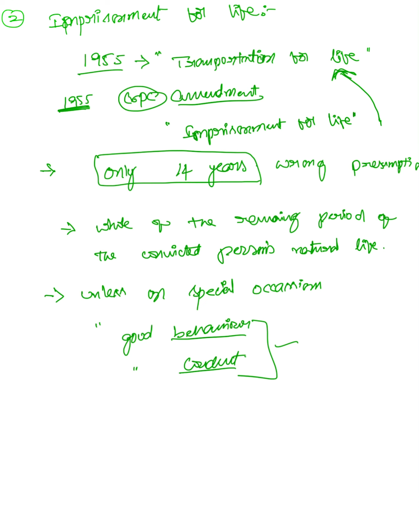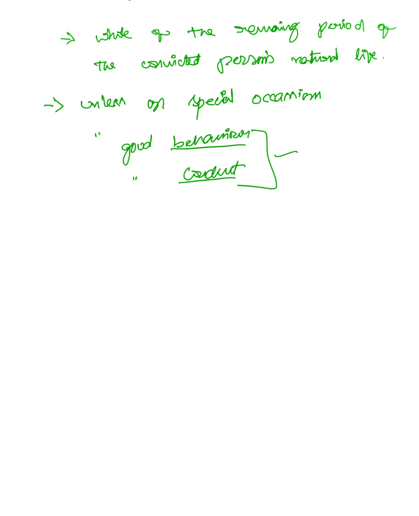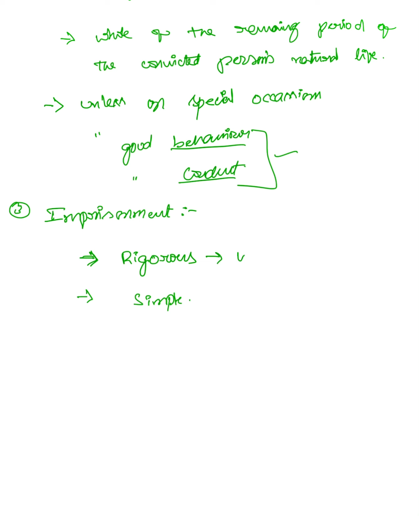Only the government may pass an order. And the third one is imprisonment. In that there are two kinds of imprisonment. One is rigorous and the second one is simple. Rigorous means with hard labor.